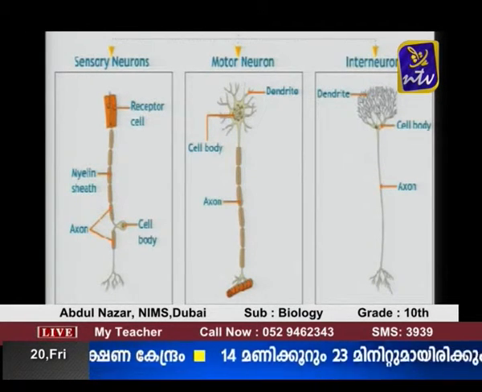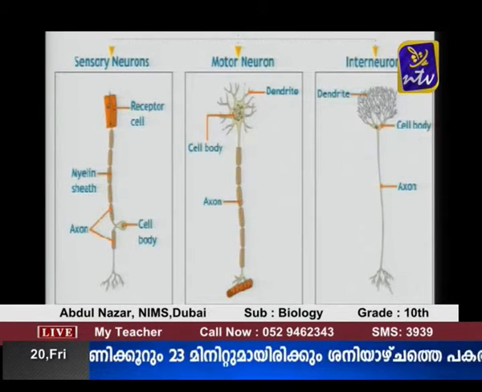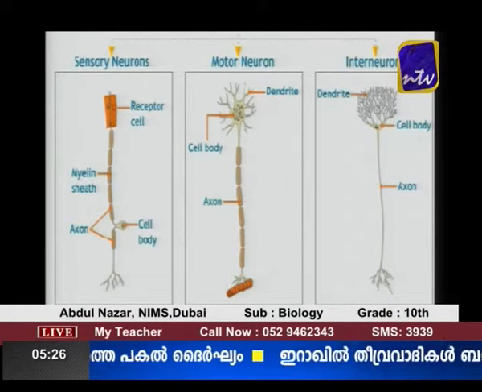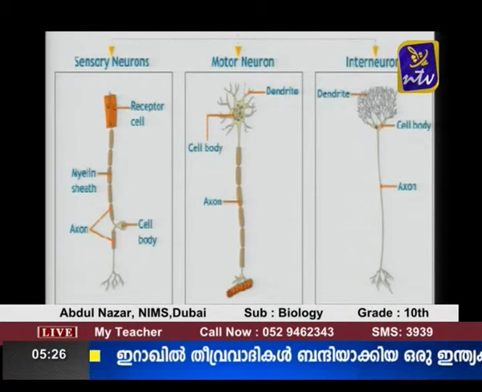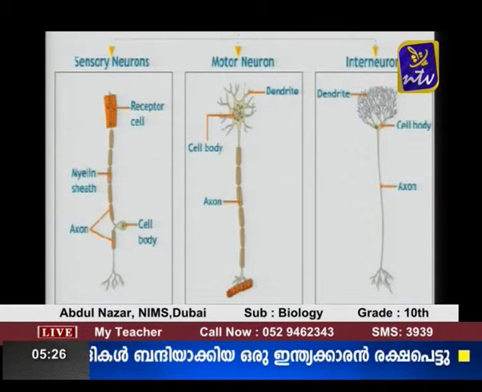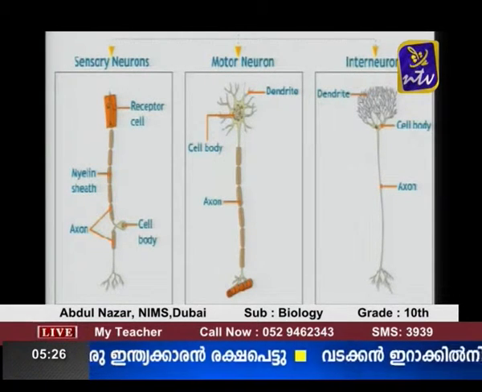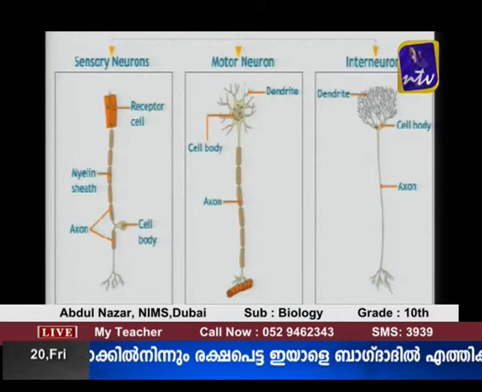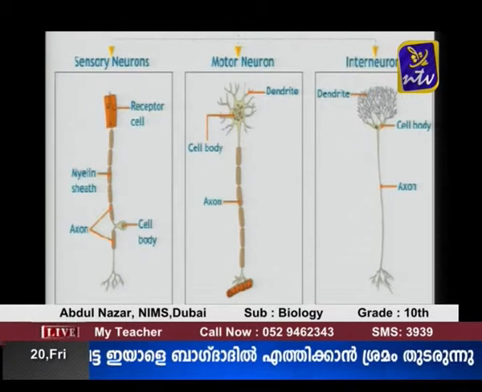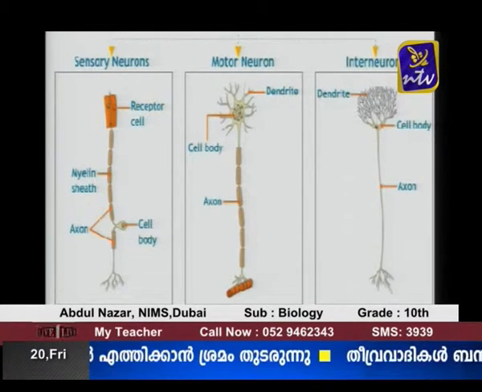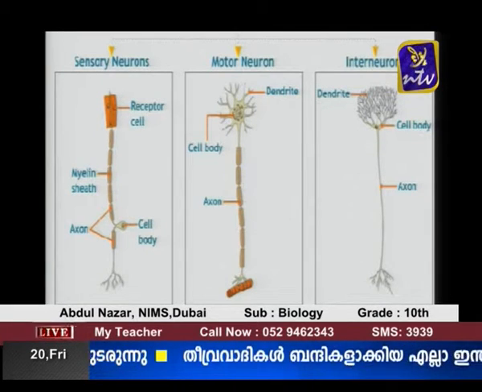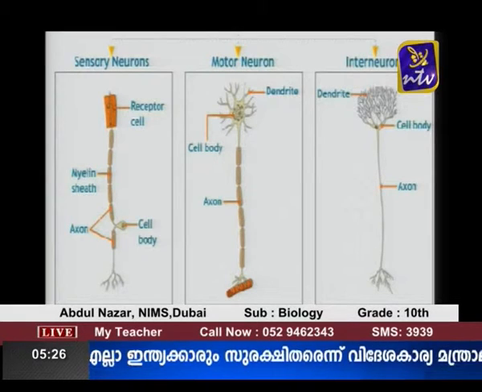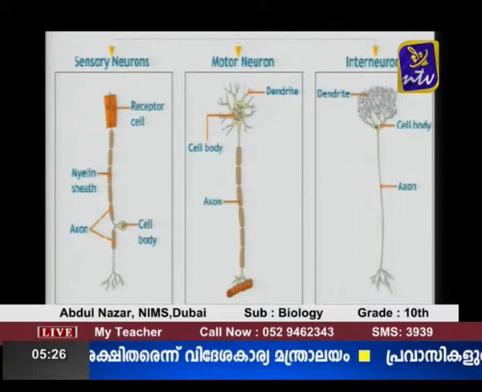First one, it is sensory nerves. Sensory nerves carry sensory information from various sense organs. For example, when we look at an object, an image is formed in the eye. This image is processed by the sensory receptors, the photoreceptors which are present on the retina, and this is carried by a sensory nerve called the optic nerve to the vision center of the brain, where this is processed so that we are able to see the object.